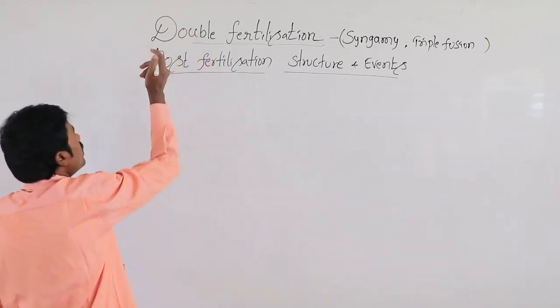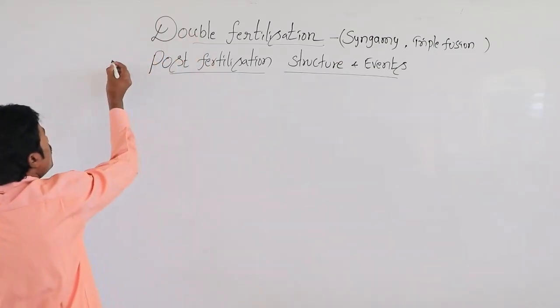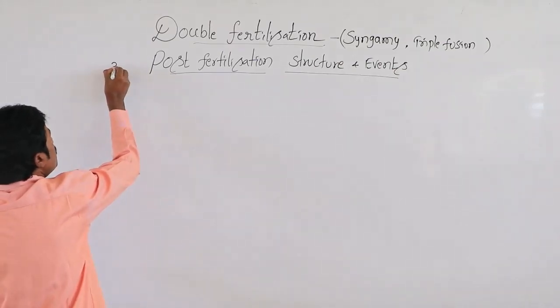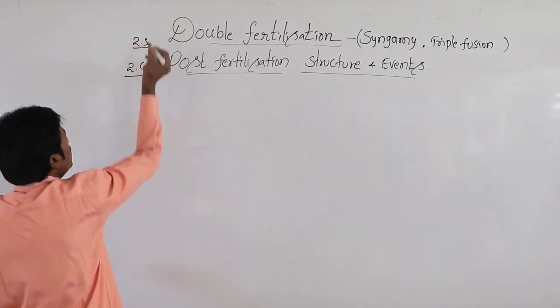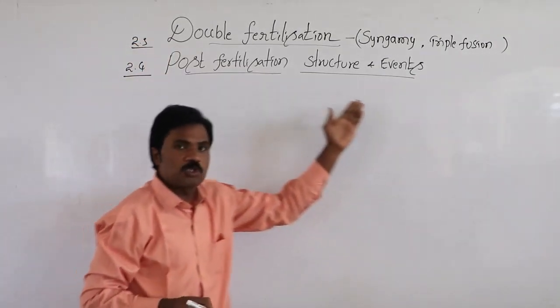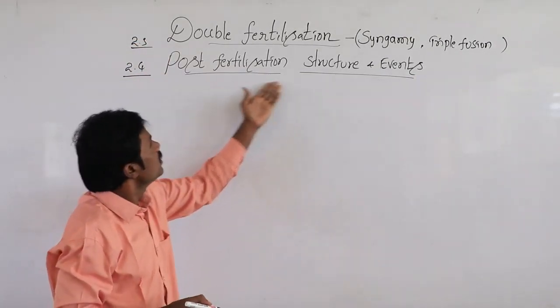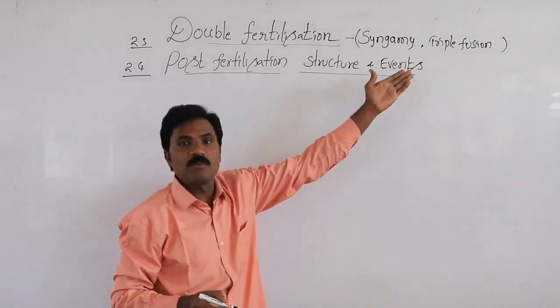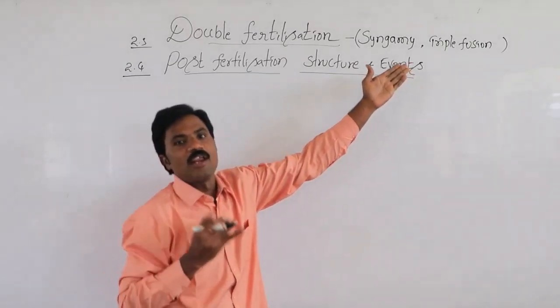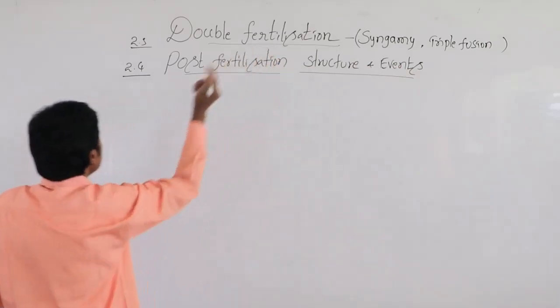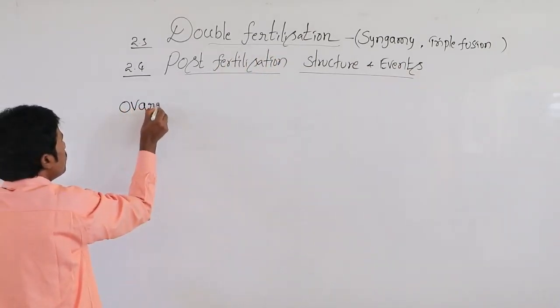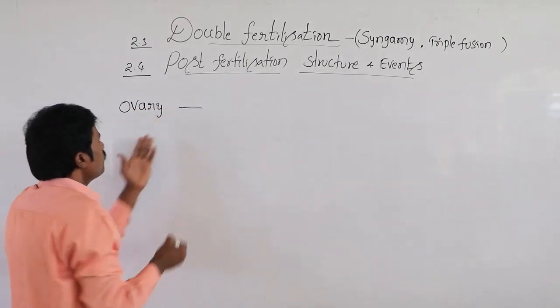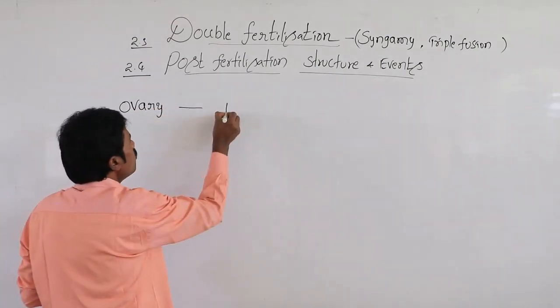Then, after double fertilization, this is section 2.3, post-fertilization events. What events normally take place after fertilization? The ovary converts into fruit.